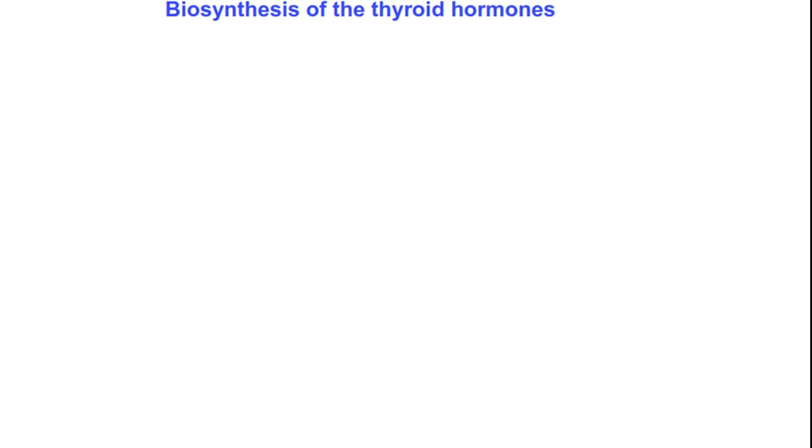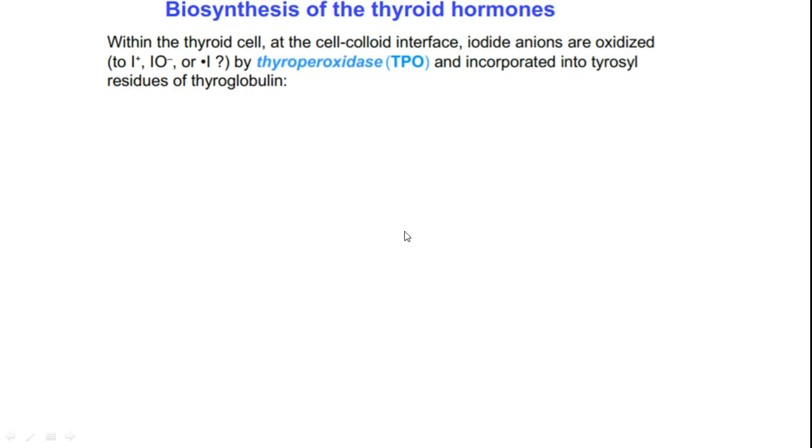One of the very important contributions from tyrosine metabolism is biosynthesis of thyroid hormone. So you all knew this one. Thyroid hormones T3 and T4 are very important for functioning of our body, especially heat generation, rate of oxidative metabolism and thermogenesis, which are under control of thyroid hormones. Within the thyroid cell, at the cell colloid interface, iodide anions are oxidized by thyroperoxidase and incorporated into tyrosyl residues of thyroglobulin. So how is it happening?